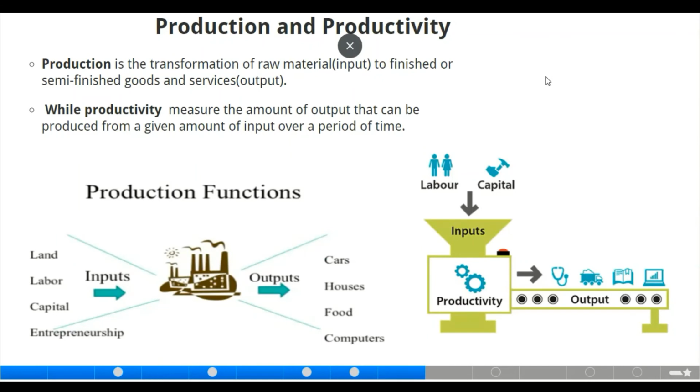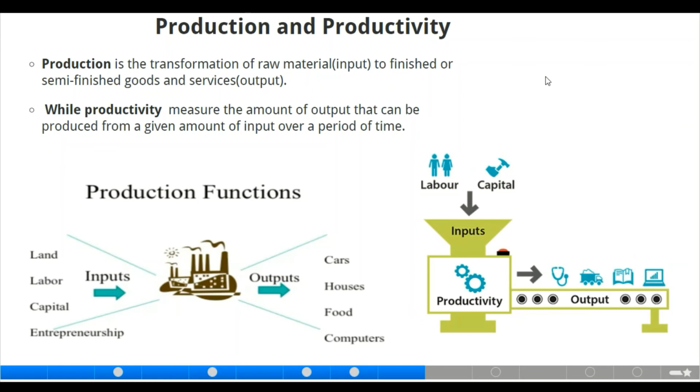Moving to the next slide, we have the difference between production and productivity. Now, what do we mean by production and what do we mean by productivity? Production is the transforming of raw materials, that is input, to finished or semi-finished goods and services, which is known as output. While productivity measures the amount of output, that is the finished goods and services, that can be produced from a given amount of input over a period of time.